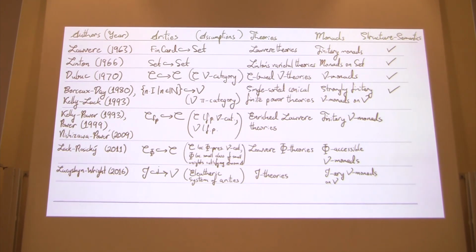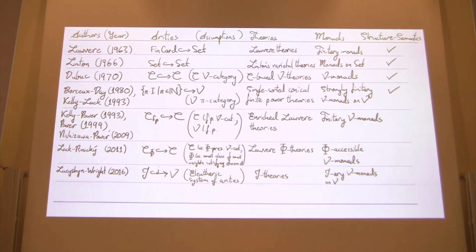And in 2016, I introduced the concept of eleutheric system of arities, which is a given full subcategory of V, satisfying certain axioms. And I considered J-theories in that setting. And these are equivalently described as J-ary V-monads on V. And so this setting captures all of the preceding settings as examples or special cases. But there hasn't been a structure-semantics adjunction developed for this one.